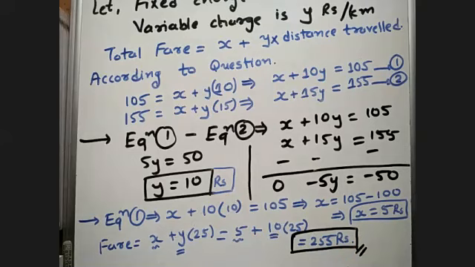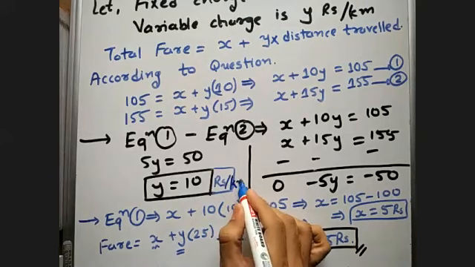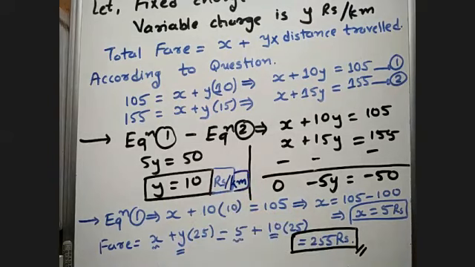No, they are also asking. So what is the fixed charge? So your first answer is that my fixed charge is 5 rupees and my variable charge is 10 rupees per kilometer. Here, the unit of y is 10 rupees per kilometer, right? That is rupees per kilometer.